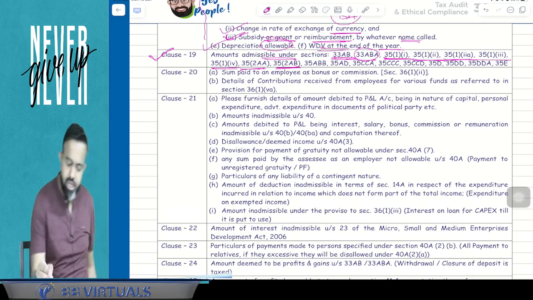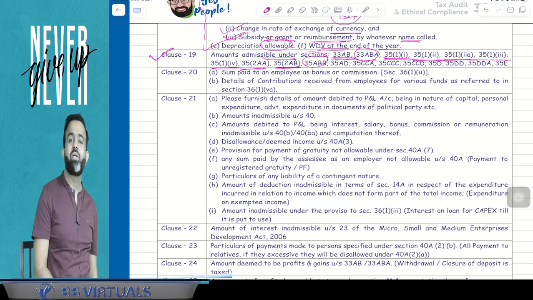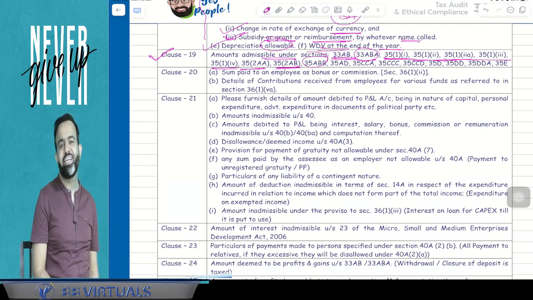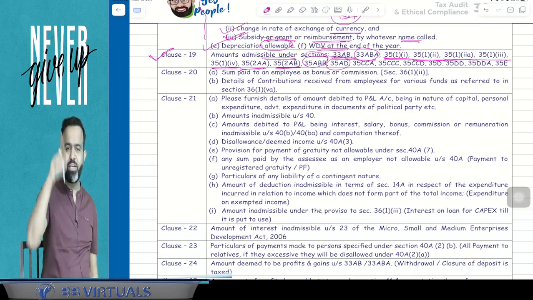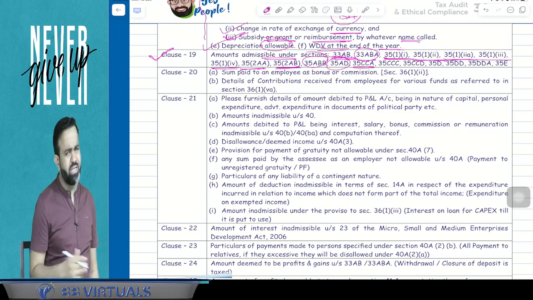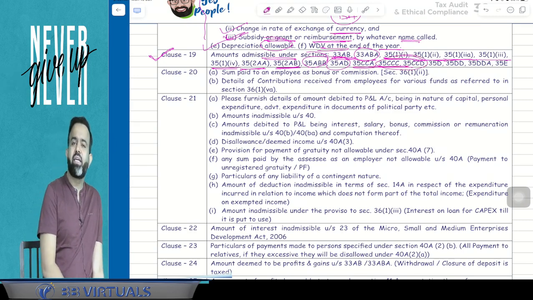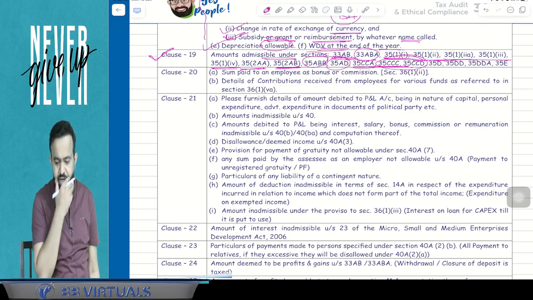As well as 35ABB. 35ABB is related to that telecommunication license. 35AD, that is specified business, that 14 businesses. 35CCA nowadays not relevant. 35CCC and CCD is related to the agriculture extension project, skill development project.